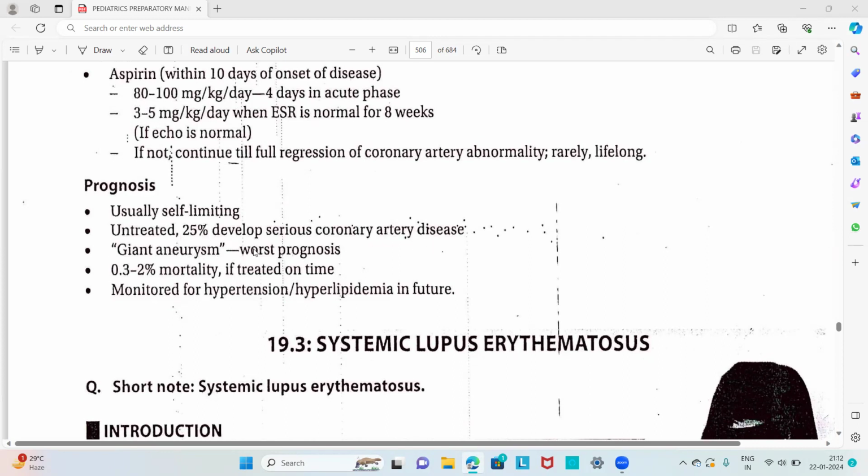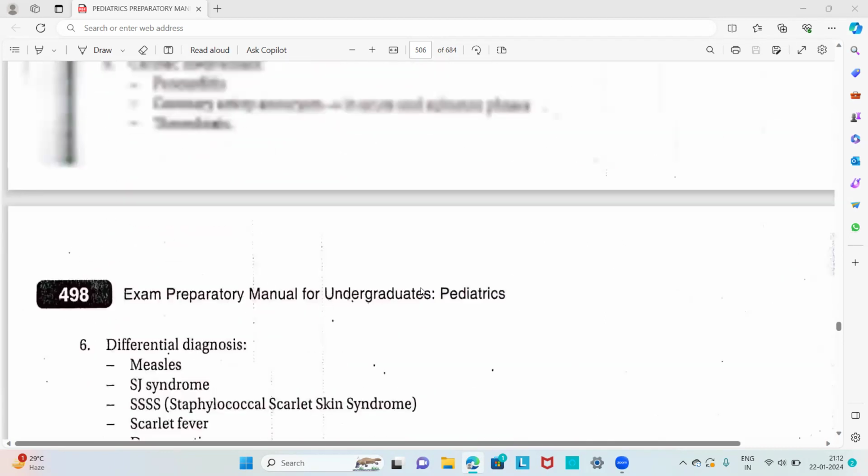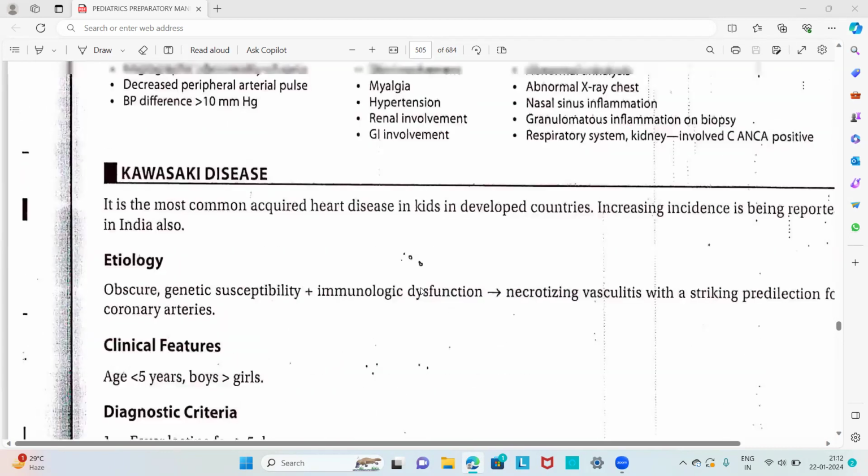Giant aneurysms have the worst prognosis, and 0.3 to 2% have mortality. If treated on time, monitor for hypertension and hyperlipidemia in the future. So these are all regarding Kawasaki disease.